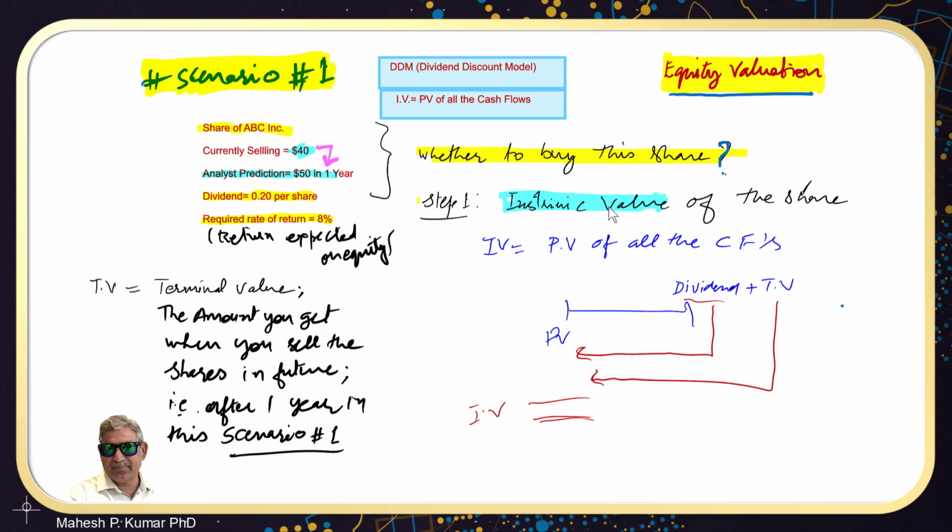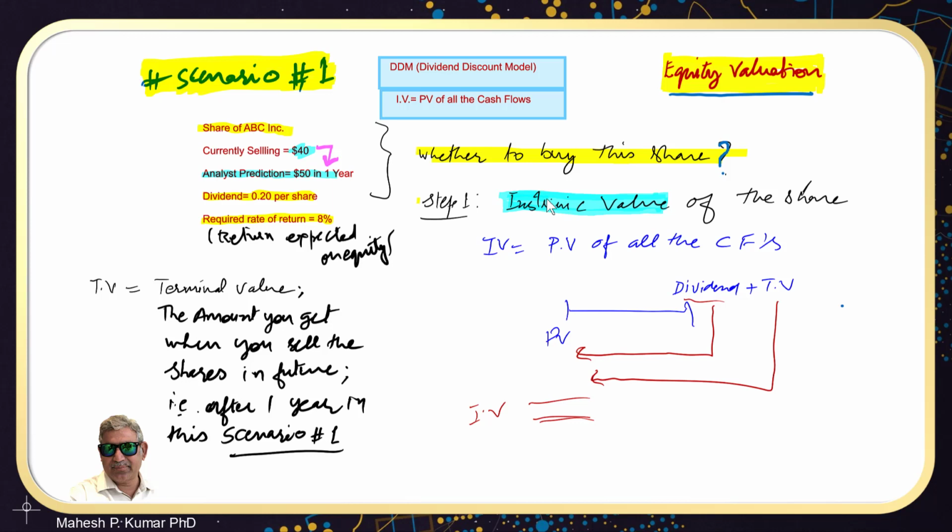Intrinsic value is a real value, or a true value, or the fundamental value of a share of the company. For example, I prepare a gift pack and I put two chocolates in there. One chocolate is $5, another chocolate is $3, and then I buy a particular kind of box for $2 and I put these two chocolates in there.